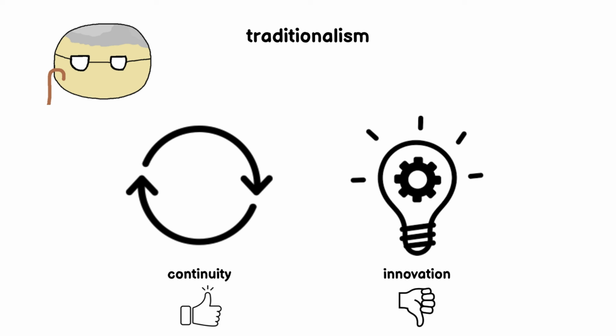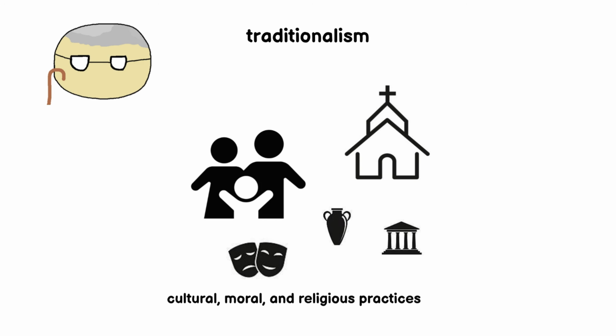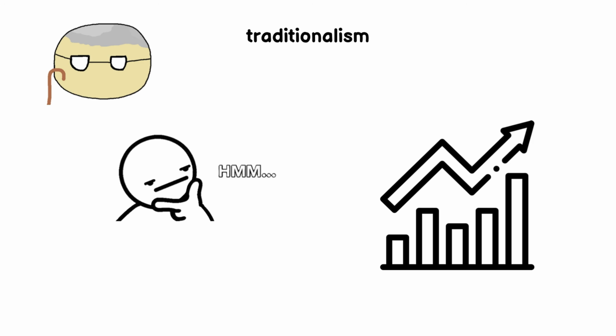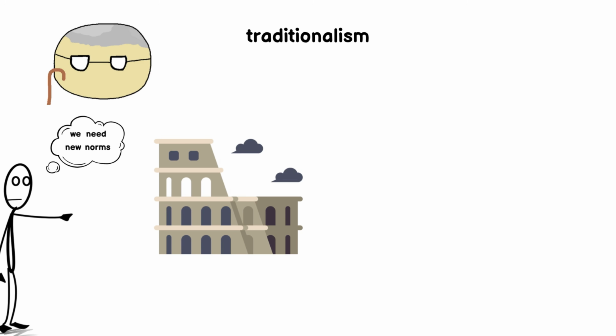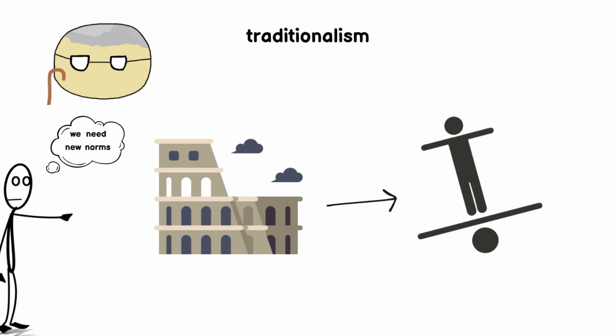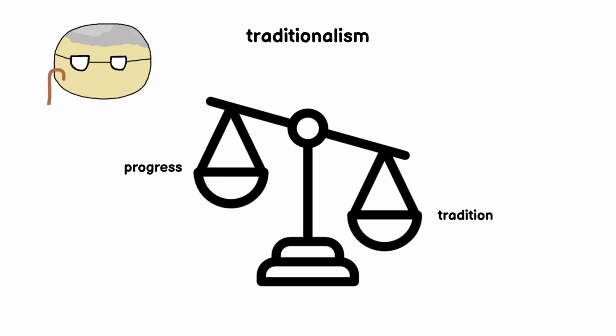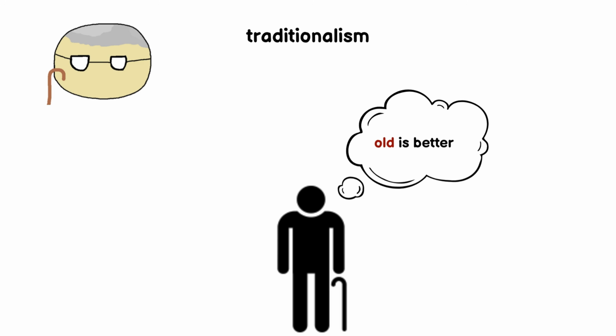Traditionalism. Traditionalists value continuity over innovation, believing that cultural, moral, and religious practices developed over generations protect society from chaos. While progress may be tempting, traditionalists argue that abandoning established norms can undermine stability and erode the foundations of community and identity. It is the counterbalance to progressivism, emphasizing what has endured over what is new or experimental.